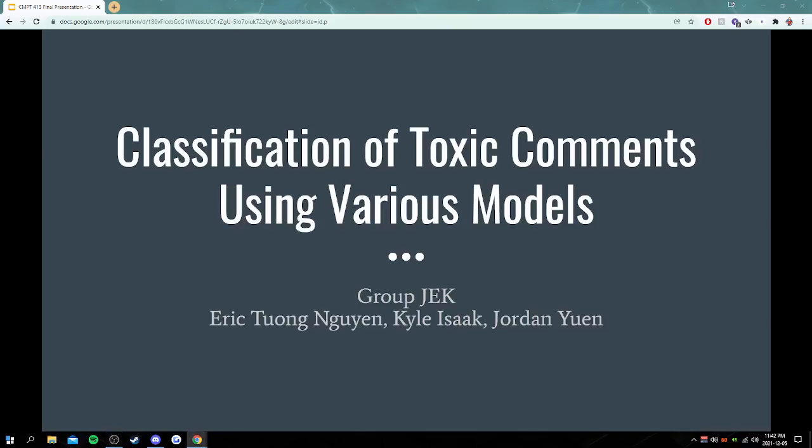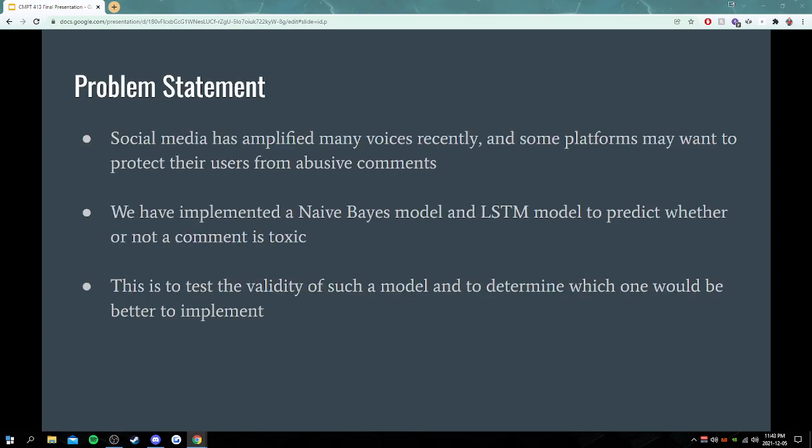For our project, we have created a classification of toxic comments using various models. We have done this because social media recently has amplified many voices, and hiding toxic comments could potentially create a space where discussions are more free from abuse and harassment.